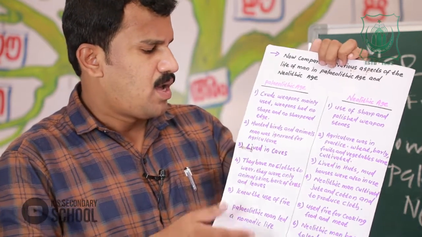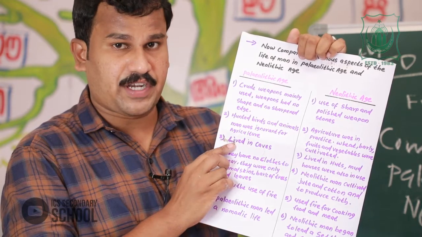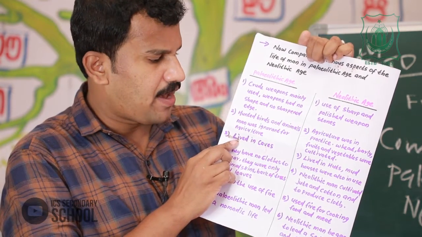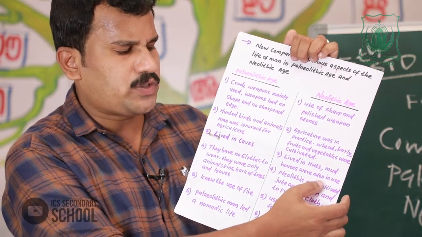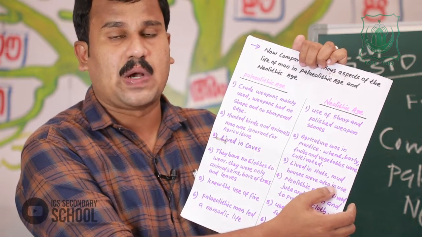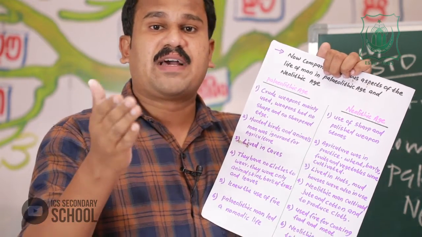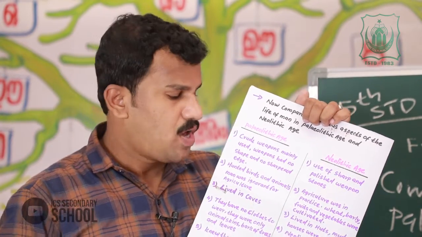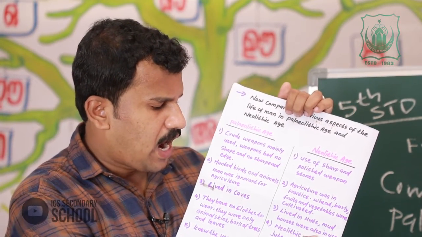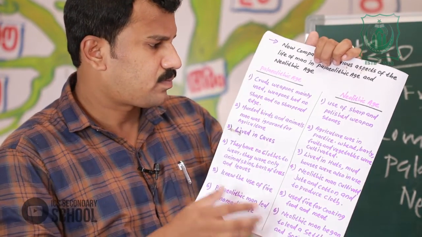Third one. Paleolithic people lived in caves, small caves. We have already studied that Paleolithic man lived in caves. But Neolithic people lived in huts. Mud houses were also in use, because Neolithic people developed a settled and social life. So Neolithic man lived in huts, and mud houses were also developed.